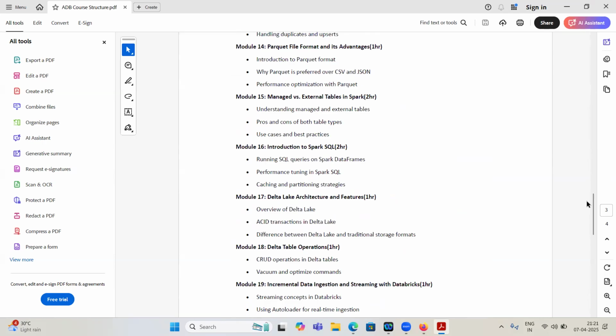Gopi, actually I'm a bit confused about Databricks. What is the main difference between ADF and Databricks? And Databricks is mainly used with Python or PySpark.